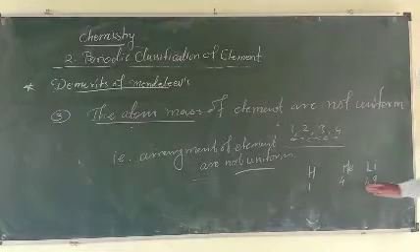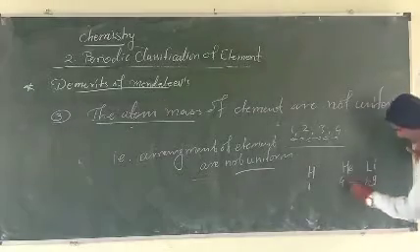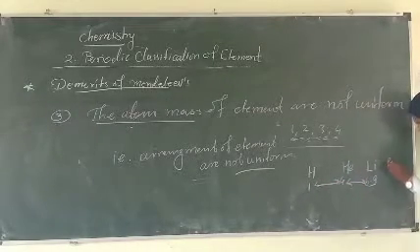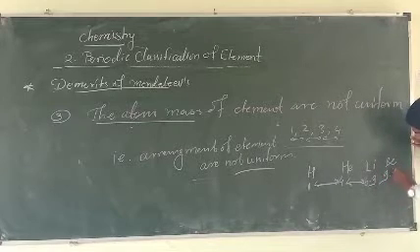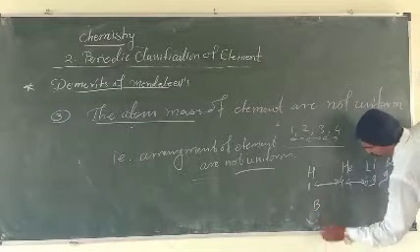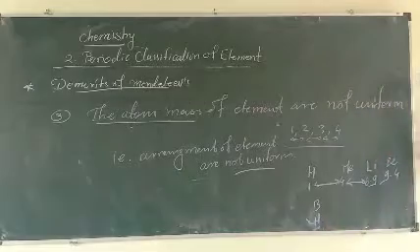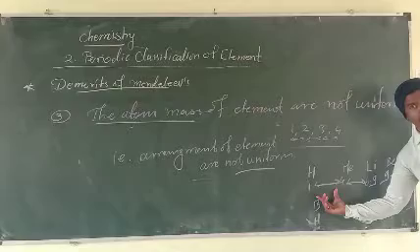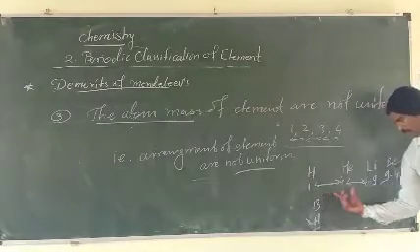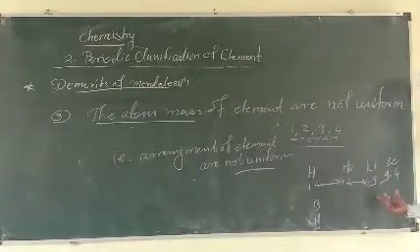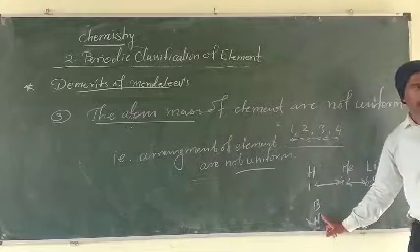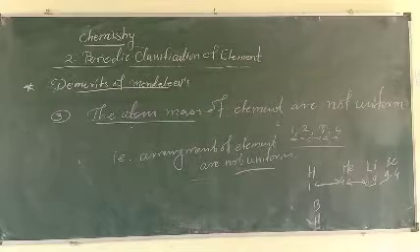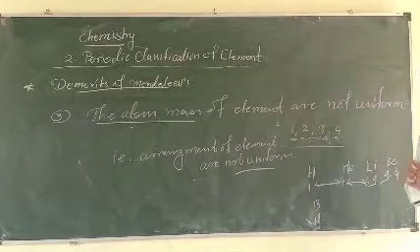6.9. What a big difference between those numbers. Next is beryllium, 9.4. Then boron is 11. That means between the first two numbers the mass number difference is 3. Here also 3. Here also 3. But here, at 11, it is only 2. That means uniform numbers are not given here.